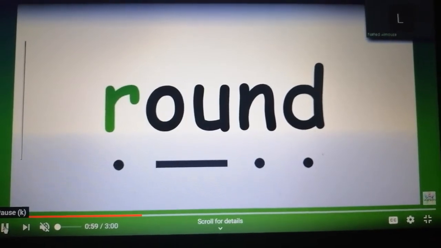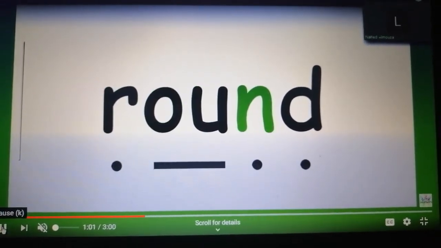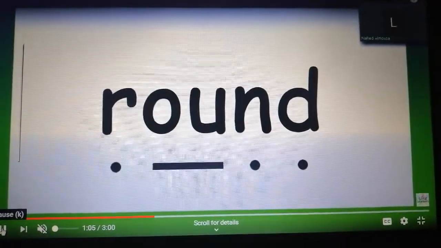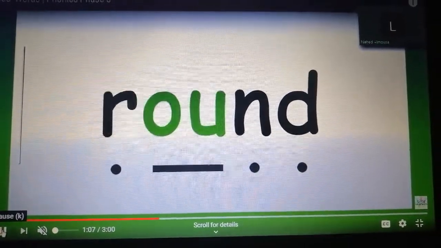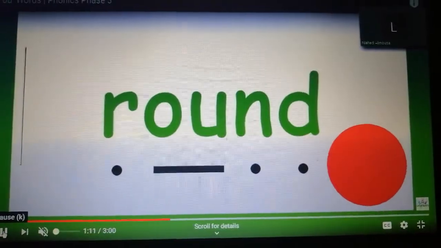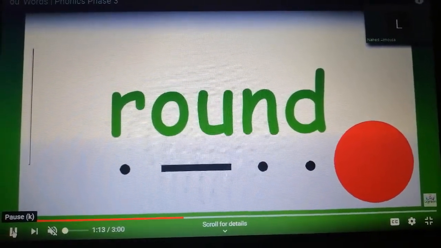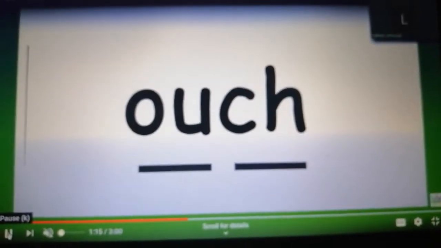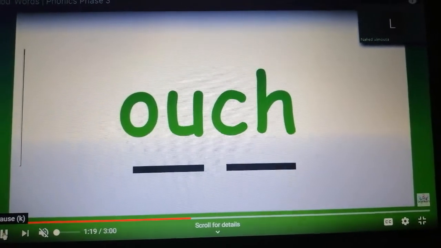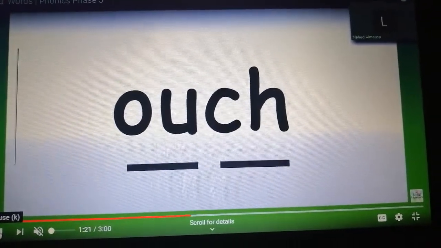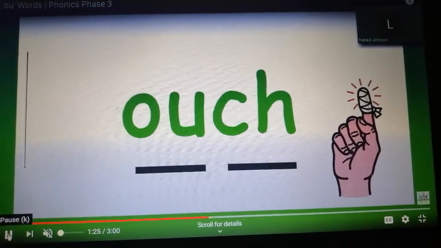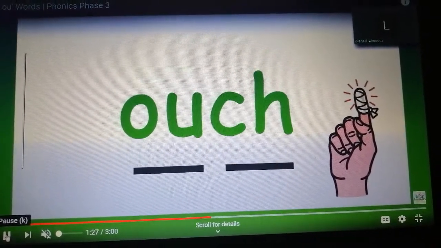Round, round. This table is round. Ow, ow, round. Yes, let's see the next. Ouch, ouch. I hurt my finger. Ouch. So we pronounce it as ow, ow. Let's see the next.